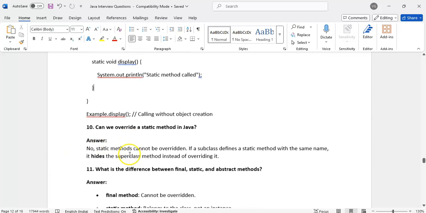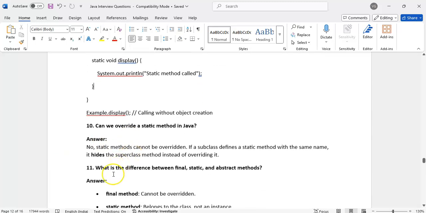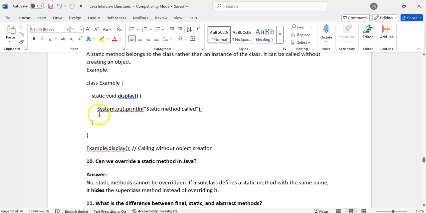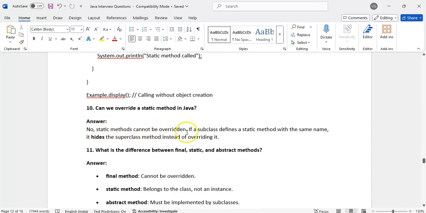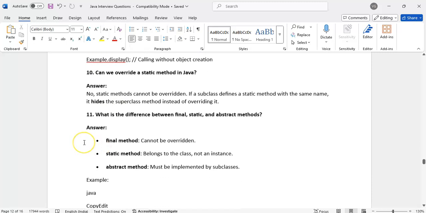Can we override a static method in Java? No, because it belongs to the class. Suppose I have it in the Example class, in the child class can we override it? No, because it belongs to this class. So static methods cannot be overridden. If a subclass defines a static method with the same name, it hides the superclass method instead of overriding it.